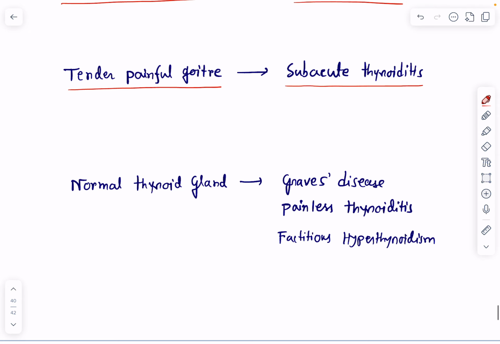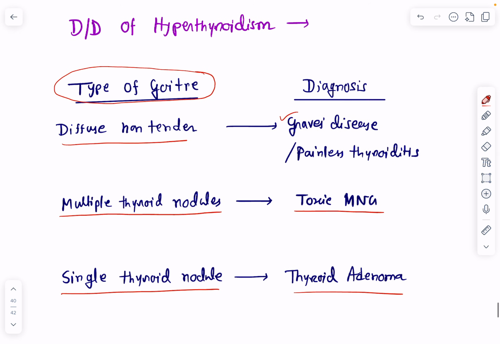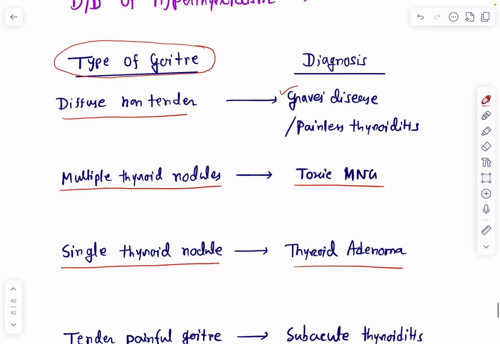Normal thyroid gland, okay, the patient has hyperthyroidism but the thyroid gland is normal on palpation. This is seen in cases of Graves' disease, painless thyroiditis, or factitious hyperthyroidism. So these are some causes of hyperthyroidism which we can differentiate depending on the appearance of the thyroid gland, okay, and whether it is tender or not, right?